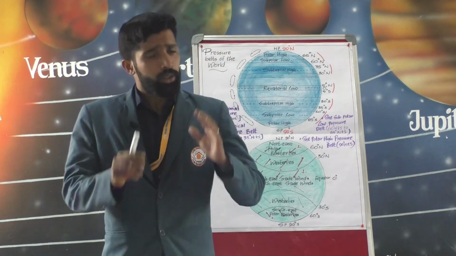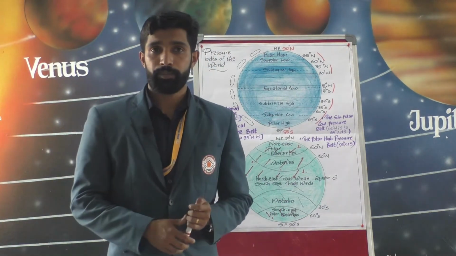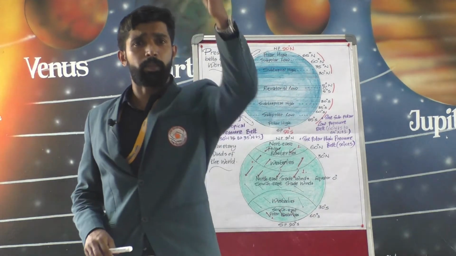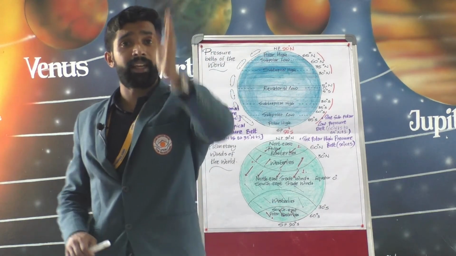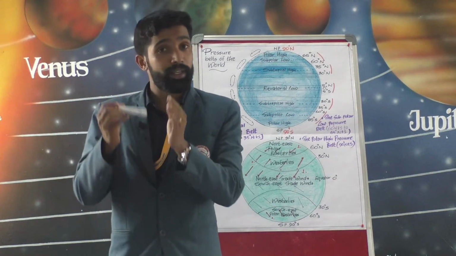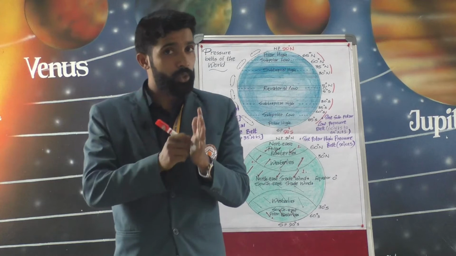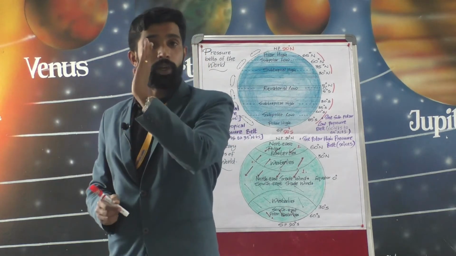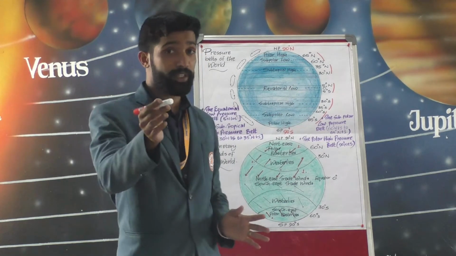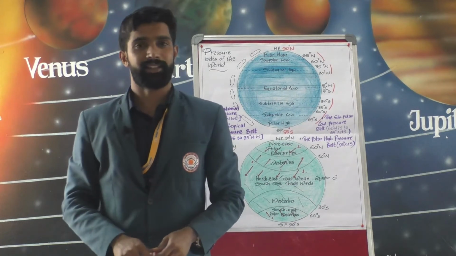And what about periodic winds? Periodic winds blow in a particular direction during a specific time of the day or season.